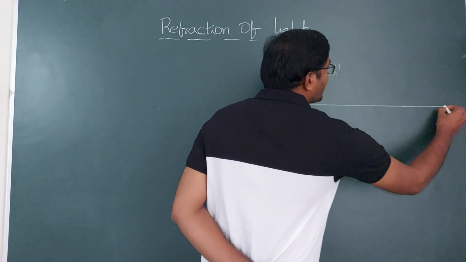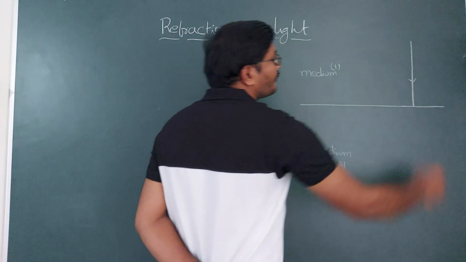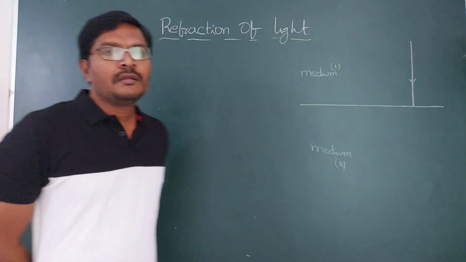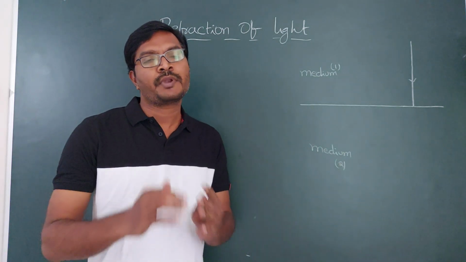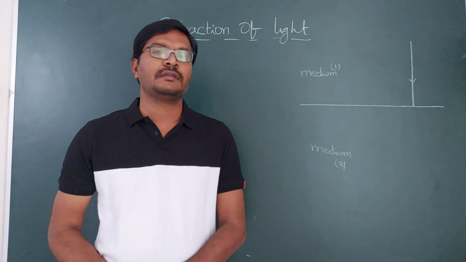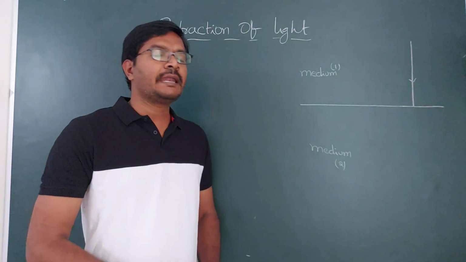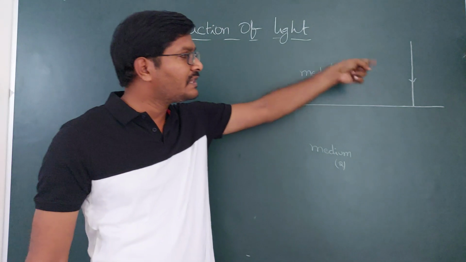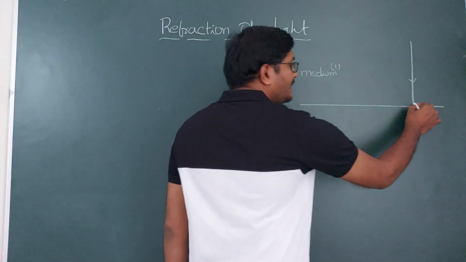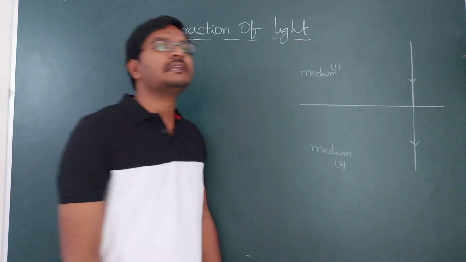So if light travels from one medium to another medium, as the medium changes, that means the property of the medium changes. What happens to the light? Is there any effect on the light if it is traveling from this medium to this medium? Yes, definitely there is an effect.